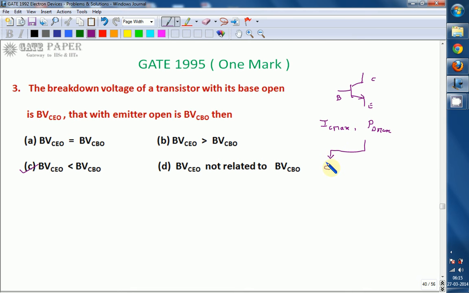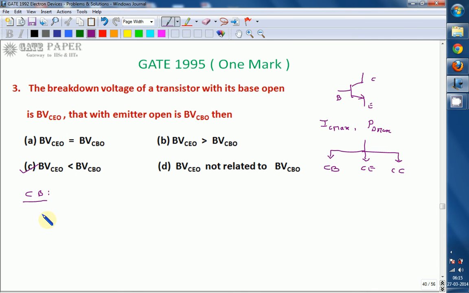Remember that any transistor can be configured in common base configuration or common emitter configuration, or the same transistor can be used in common collector configuration. Let us assume we are going with common base configuration.